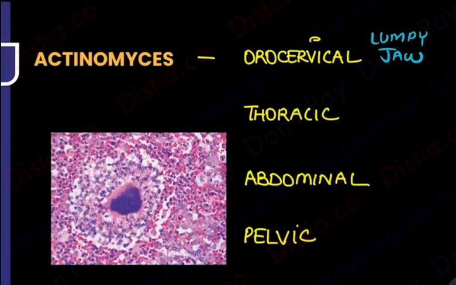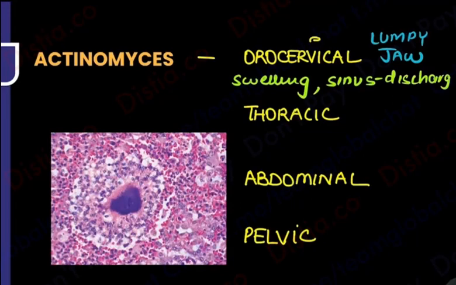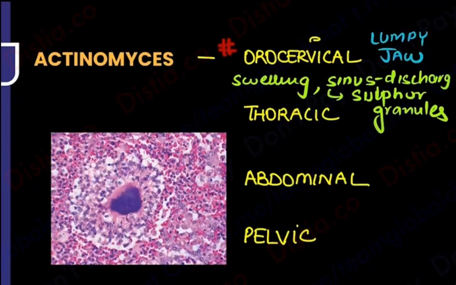So what is lumpy jaw going to show you? Lumpy jaw is a situation where you will see swelling of the jaw and there will be sinuses. There will be multiple sinuses from which the discharge will be coming out. And you know what kind of discharge will come out? Another S. There will be sulfur granules that you will be noticing. So repeating, what all is present? There will be a swelling in the jaw, there are going to be sulfur granules, and there are going to be sinuses that are draining it. That is if the orocervical region is affected.